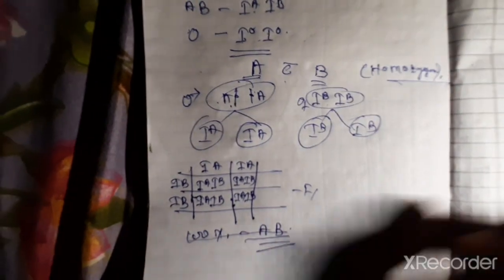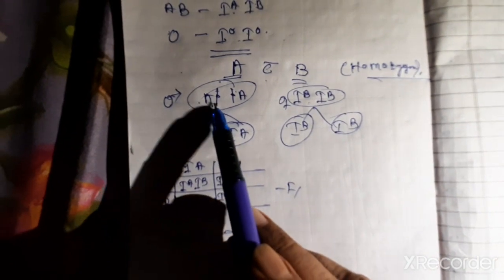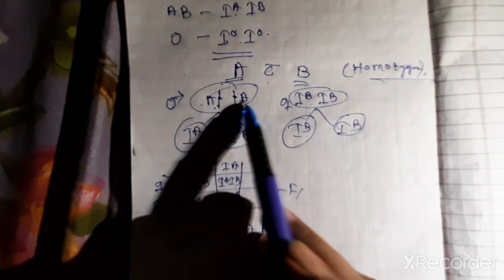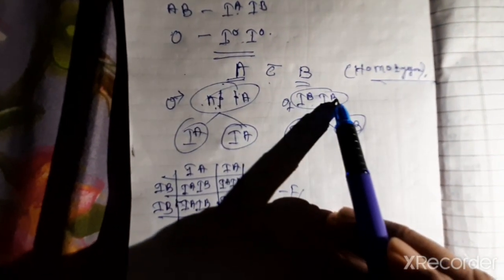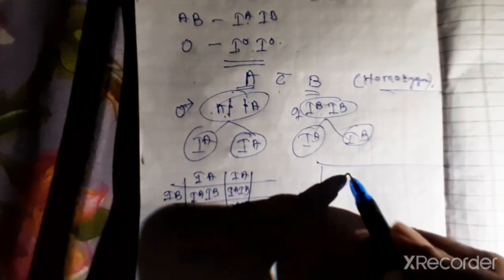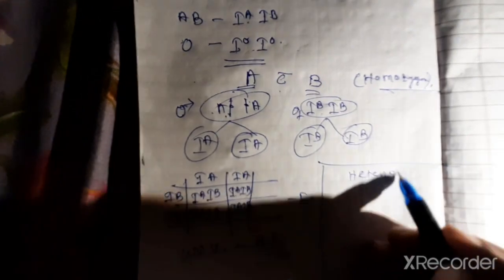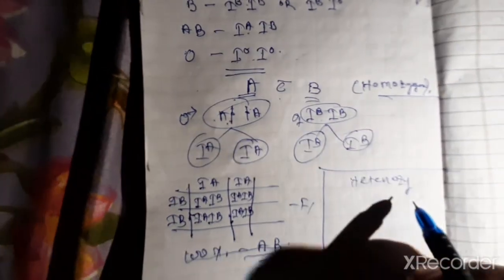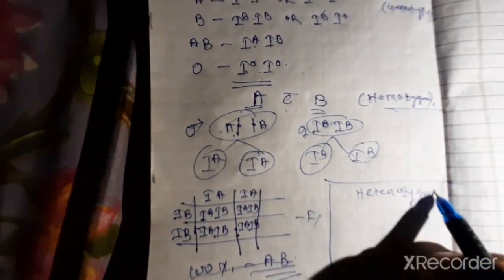Similarly, if you will go for another example, the heterozygous, this is IA IO, IB IO. In case of heterozygous, suppose this is heterozygous.